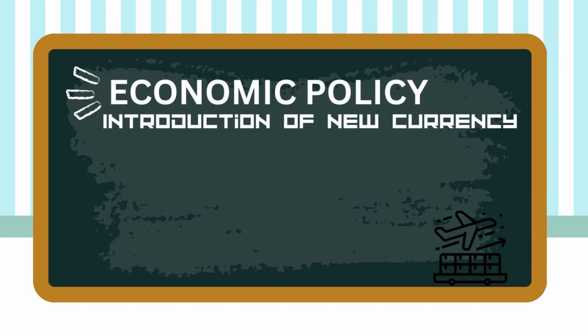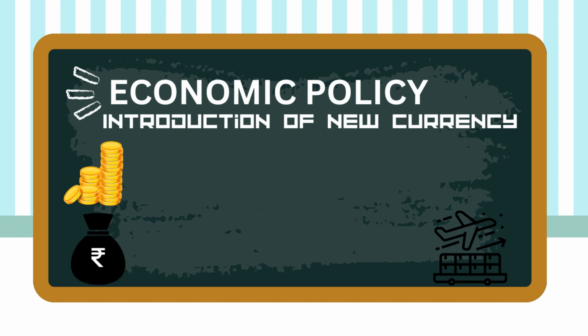Number 3. Introduction of new currency. The currency was mainly in coins for paisa, anna, rupee, and gold mohurs and fractions.